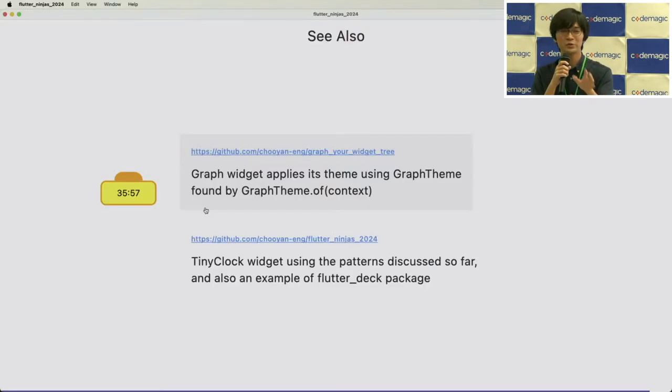What architecture do you use for this presentation? Nothing. Because I implemented this slide deck as Flutter Deck told me in their documentation. So there's nothing.